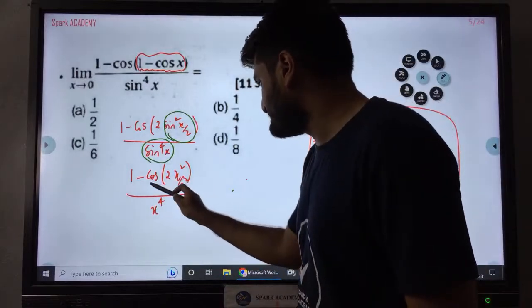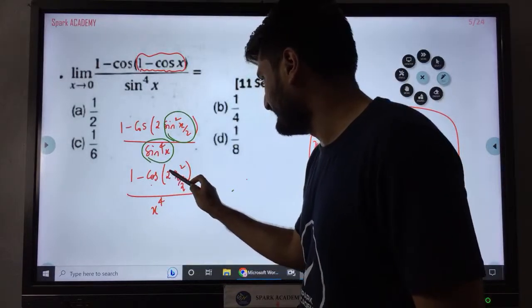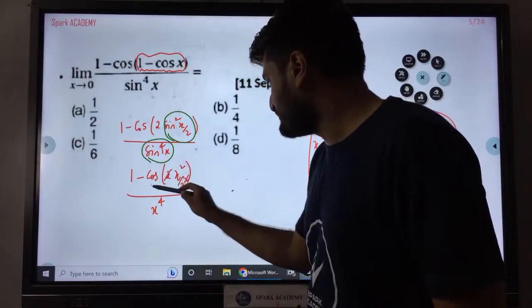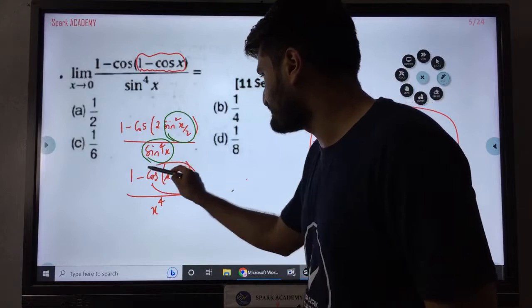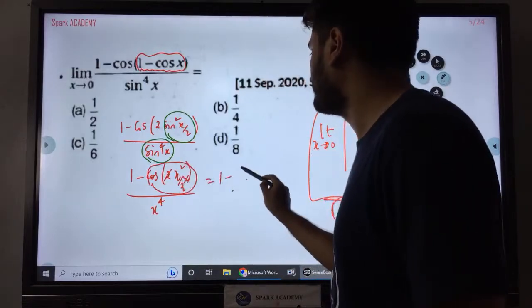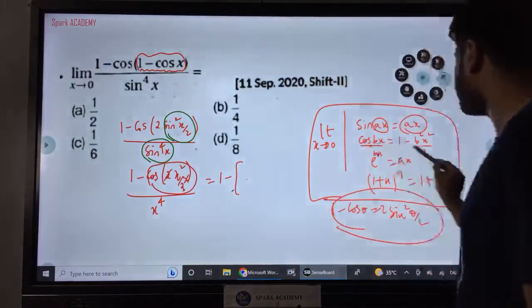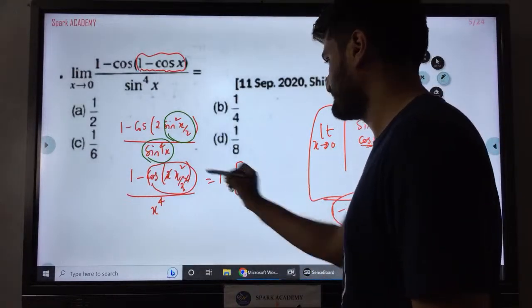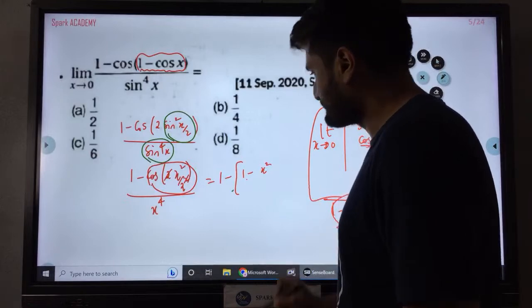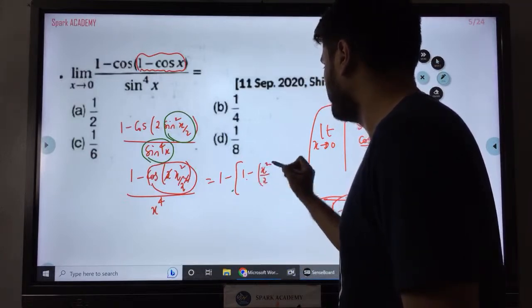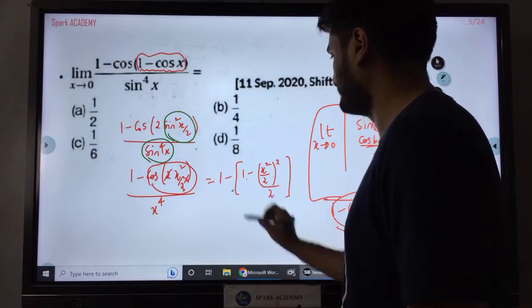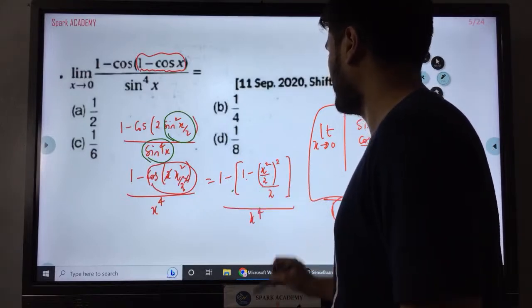Again 2 and the square will get cancelled here. Now this is like cos. What is the cos logic? Cos bx I can write as 1 minus b square x square by 2. So 1 minus x square by 2 whole square by 2 I am getting, whole divided by x power 4.